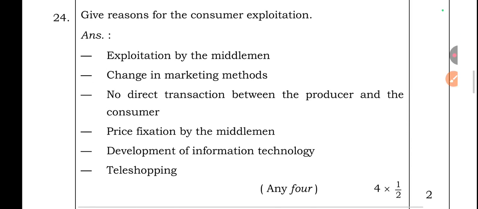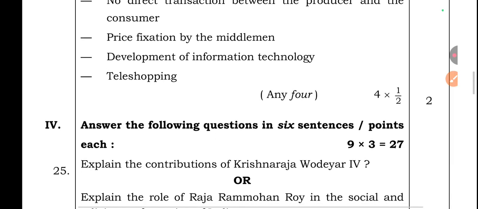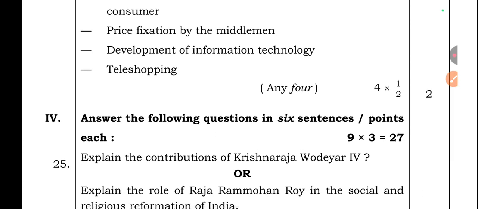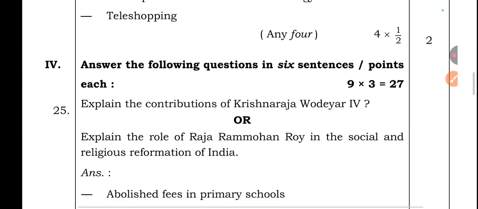Question number 24. Give reasons for consumer exploitation. Exploitation by the middleman, change in marketing methods, no direct transaction between the producer and the consumer, price fixation by the middleman, development of information technology, teleshopping.